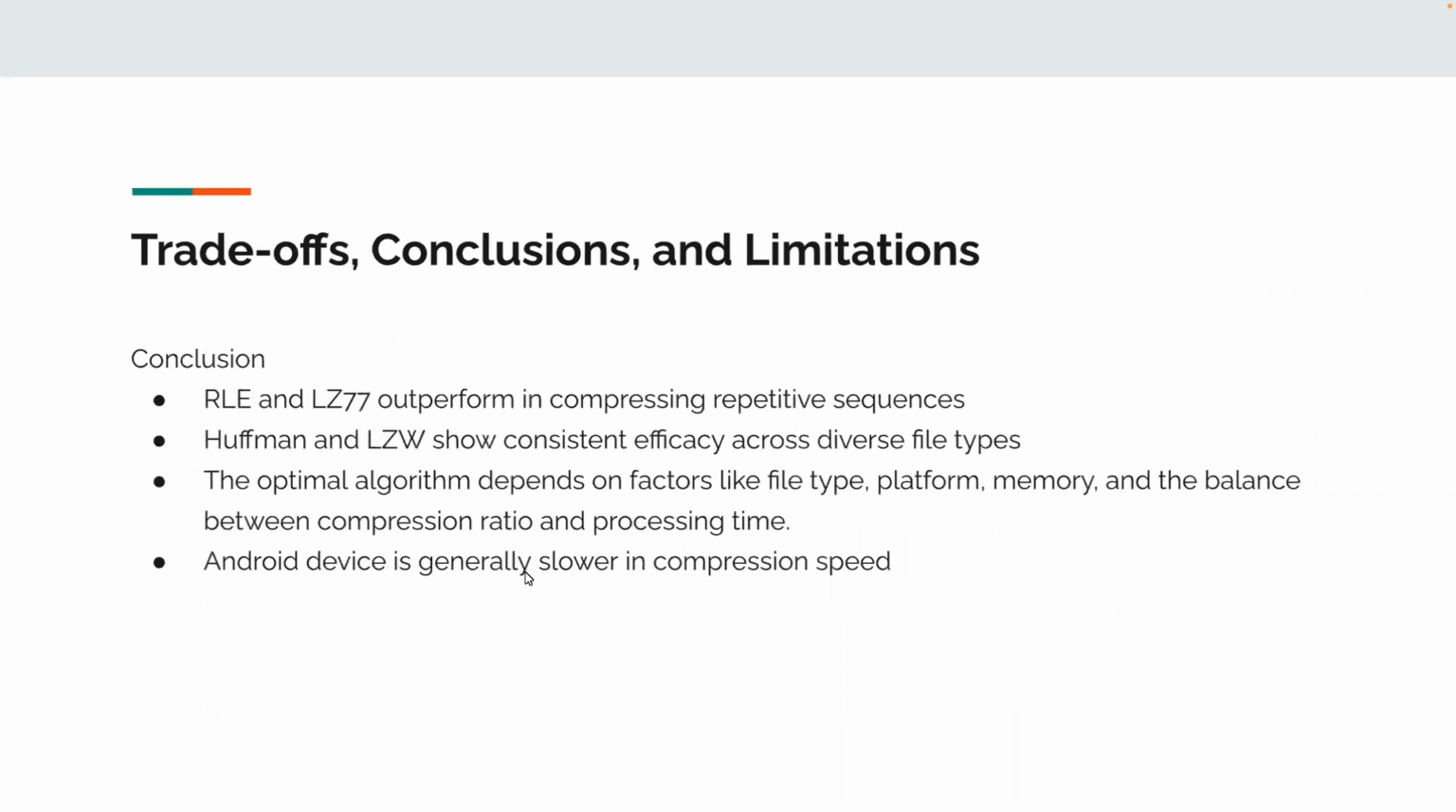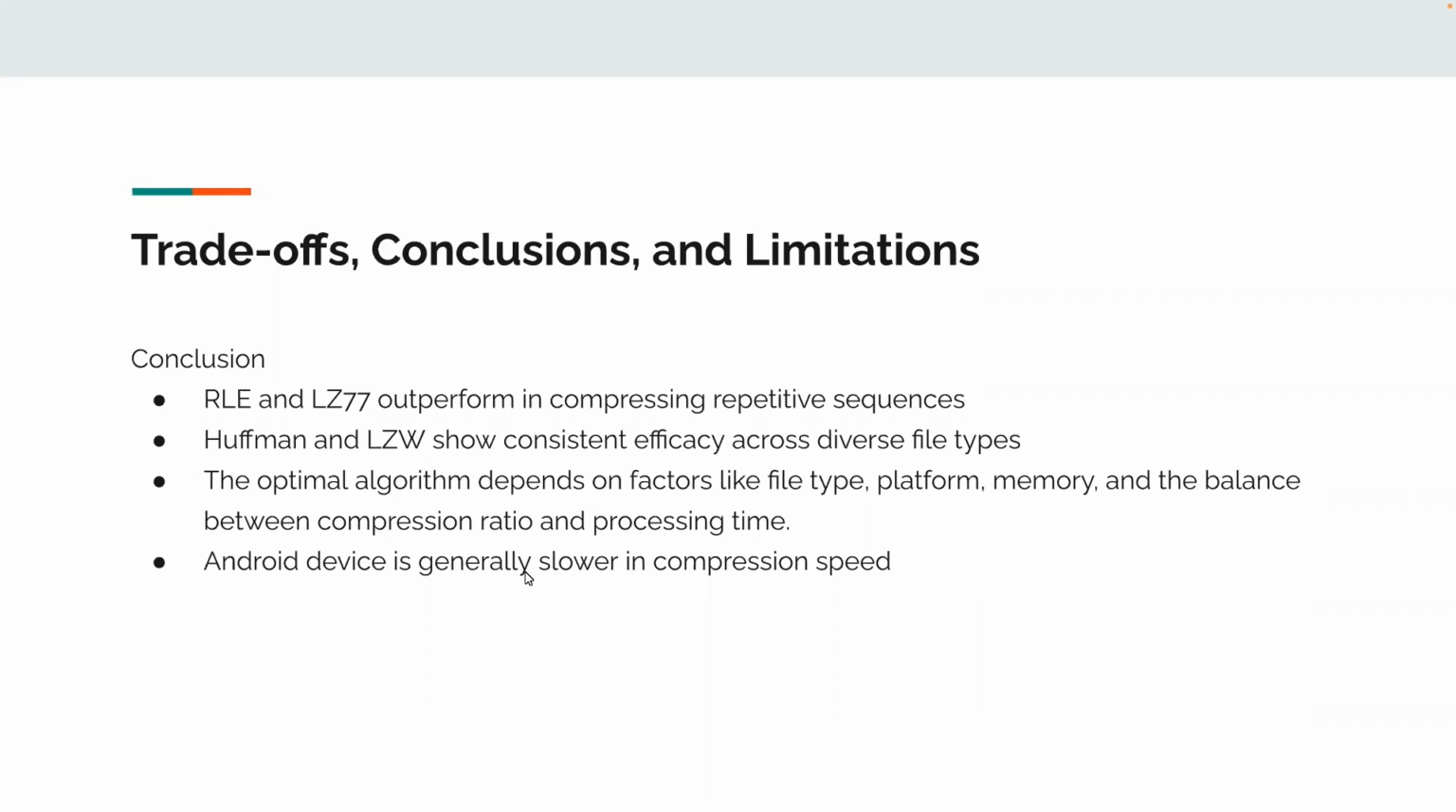And that makes us reach the conclusion for our presentation. The first conclusion is RLE and LZ77 all outperform for strings with similar characters and repetitive patterns. And also Huffman and LZW show a very consistent pattern across all kinds of files. Moreover, the optimal algorithm depends on a lot of factors, for example, the file type, the platform memory, and the balance between compression ratio and processing time.